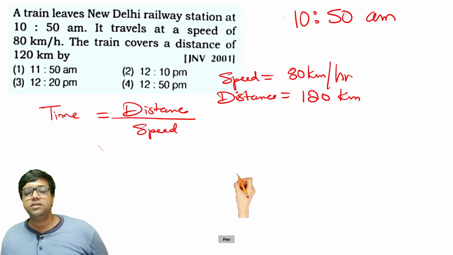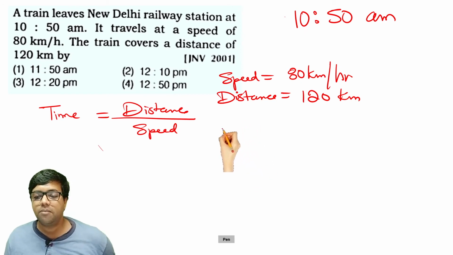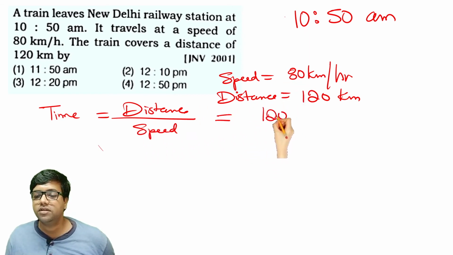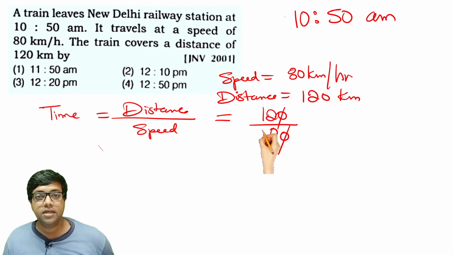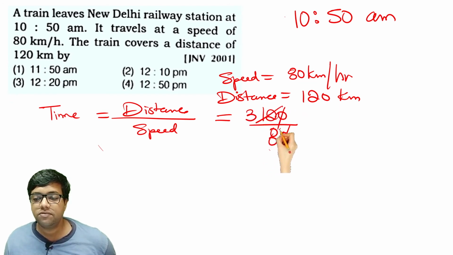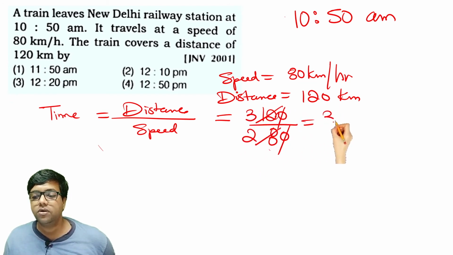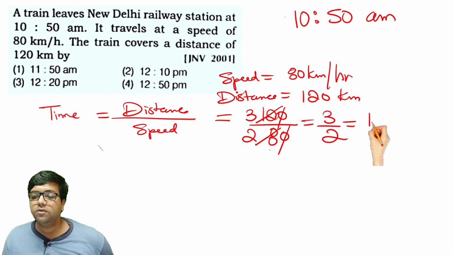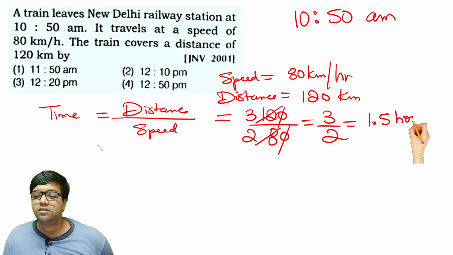Let's apply the values here. Distance is 120 kilometers and speed is 80. Cancel the zeros, you're left with 12 by 8. Both are divisible by 4. 4 3s are 12, 4 2s are 8. You're left with 3 by 2, which will give you 1.5 hours.